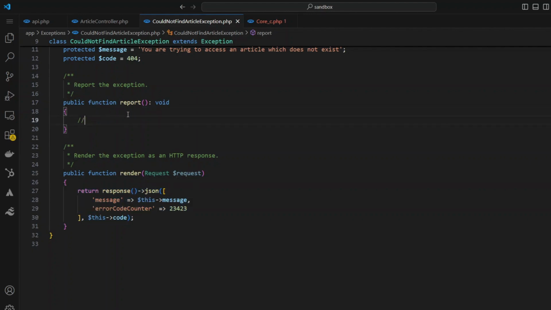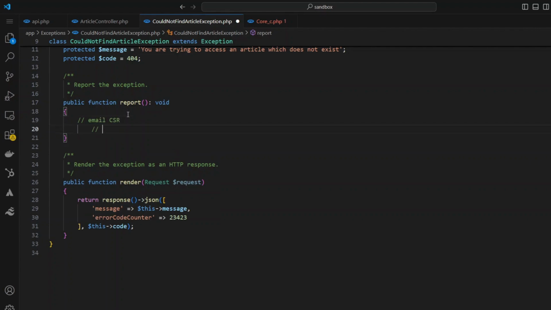Next, in the report method, you can email your customer support representative information like, well, this is the username, email of the customer that's trying to place order XYZ. These are the products they want, and this is the date they try to place the order on. So the report method is really to alert people within your company that this problem occurred and so people were affected by it. Maybe you want somebody to take action.